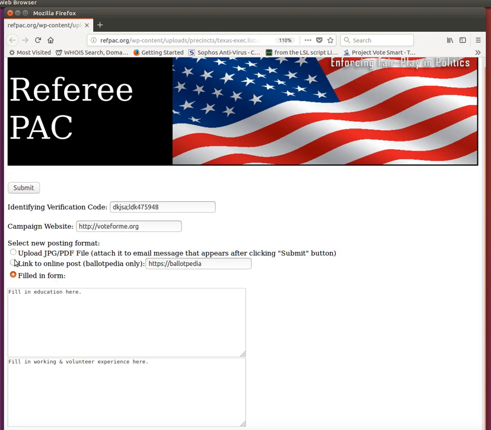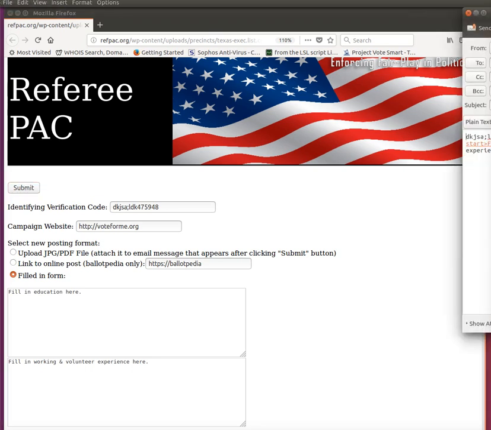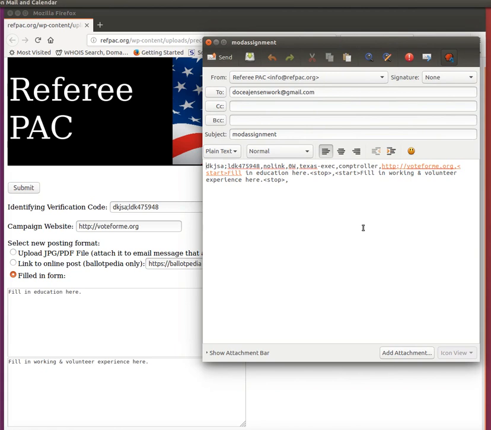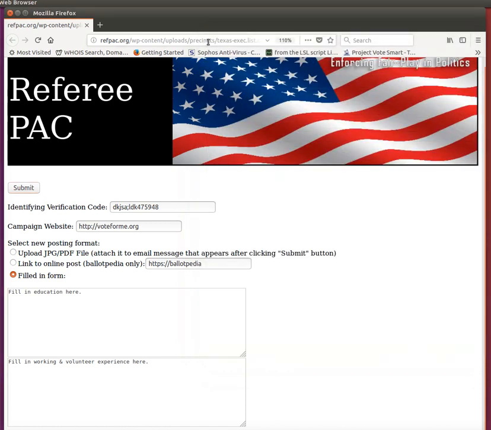So whenever you do any of these dial buttons, you eventually will click the submit button. It'll bring up an email, and do not edit the email. That is a specific format, and so that's so that the system can automatically upload and input the information. The first time you use it will be a little bit slow because I will manually go through it and make sure that any bugs are taken care of. Some mail systems will cause errors to trigger, and I will have to work around that.